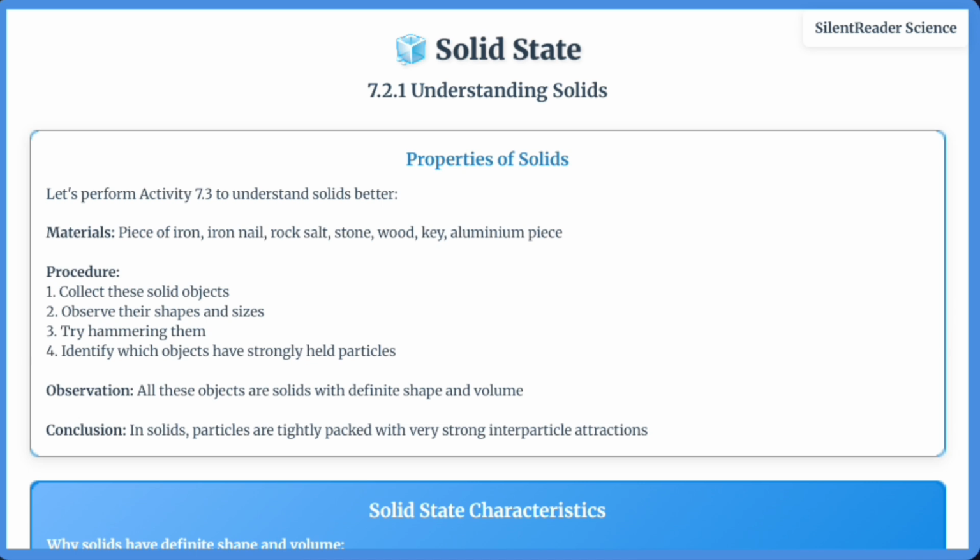When we heat solids, the particles vibrate more vigorously. At the melting point, the vibrations become so strong that particles start leaving their positions, weakening the interparticle forces and converting the solid to liquid. Different solids have different melting points depending on the strength of their interparticle attractions. Iron melts at 1538 degrees Celsius while ice melts at just 0 degrees Celsius.